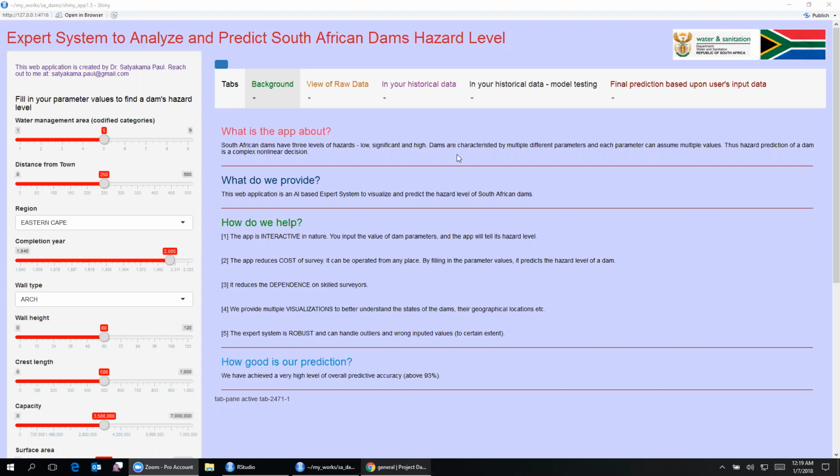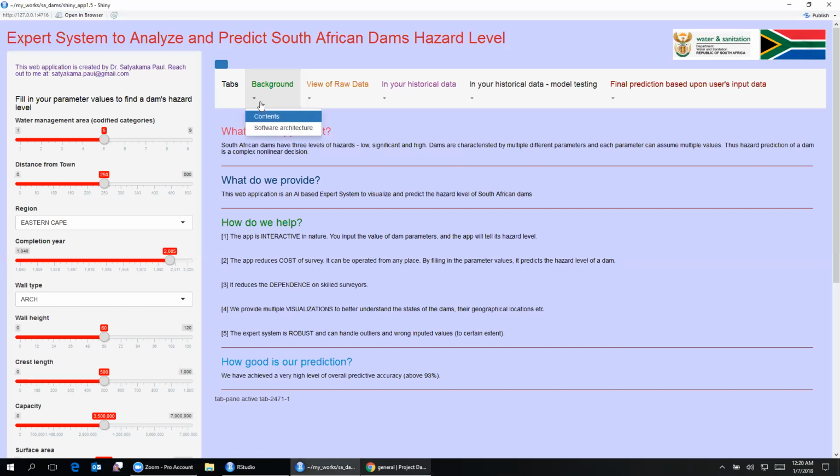Third, it reduces the dependence on skilled surveyors. And fourthly, we provide multiple visualizations to understand the state of the dam, the geographical locations, etc. And lastly, the algorithm that we use in the creation of this expert system is extremely robust and can handle outliers and wrongly imputed values. And how good is the prediction accuracy of our algorithm and the expert system? We have achieved a very high level of overall accuracy of above 93%.